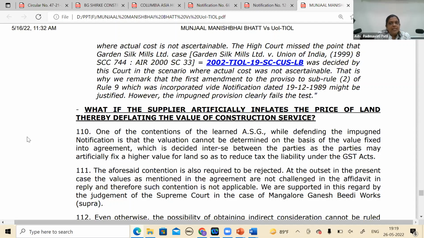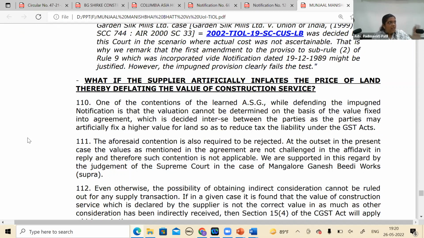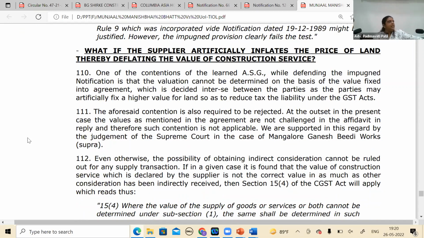At the outset, in the present case, the values as mentioned in the agreement are not challenged in the affidavit in reply. First, the department has not challenged what I was saying. If the department is doubting, then the question arises, but in this case the department has not challenged that the value you are taking is wrong. Whenever a writ is filed, there is a provision for the opponent, that is the government or the department, especially the ASG, to file an affidavit in reply to whatever contentions the writ applicant has made, countering each para-wise, saying this para says this but we are not agreeing. So as far as the valuation aspect is concerned, the department had not challenged.